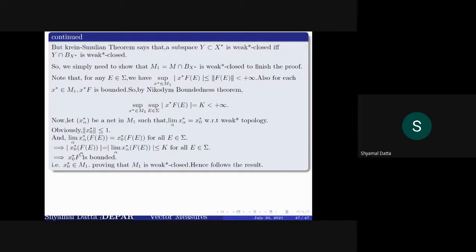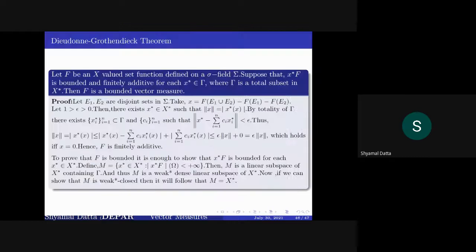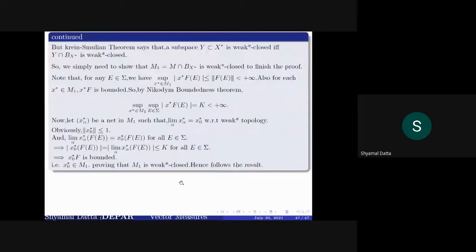So this shows that x0 star f has a bounded range, that is, x0 star f is bounded, which implies that x0 lies within M1.